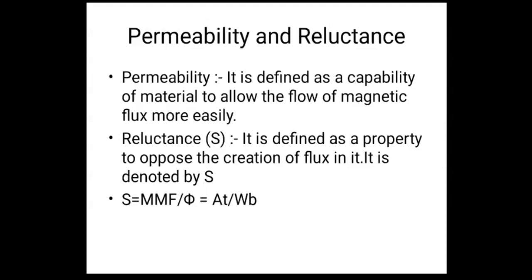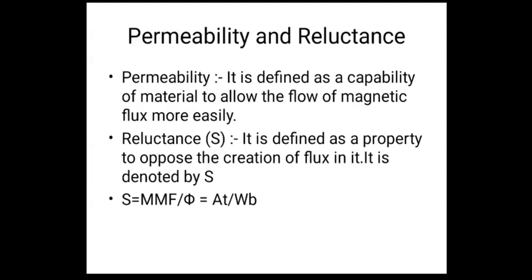It is the same as a conductor and a non-conductor, right? So a conductor has more conductivity. Metal has more conductivity, that is why current can flow more easily. So there it is conductivity, here it is permeability. So you can relate the magnetic circuit to the electric circuit.